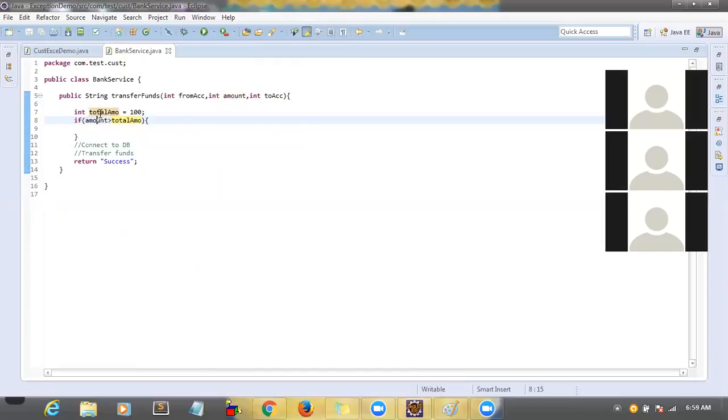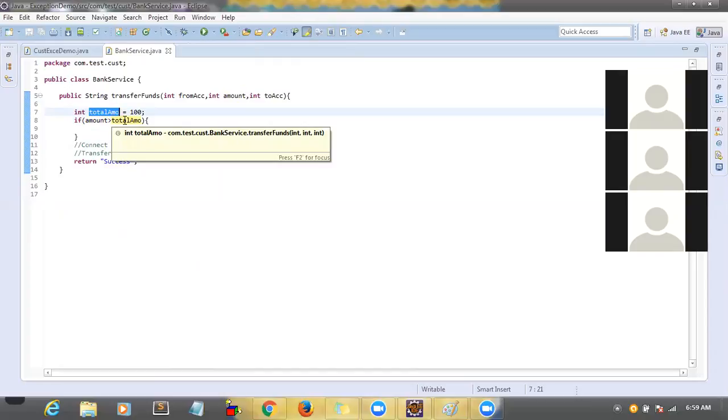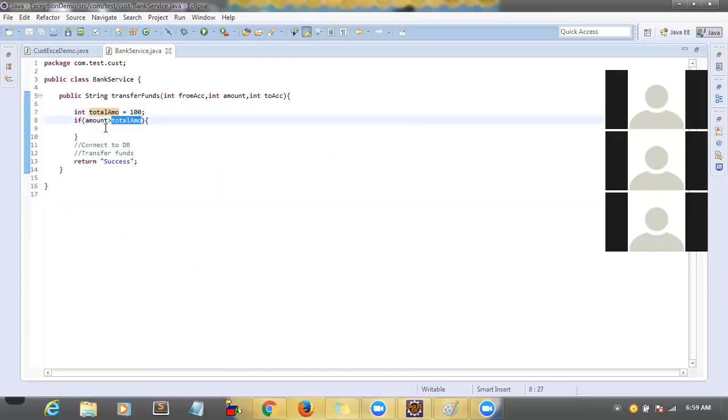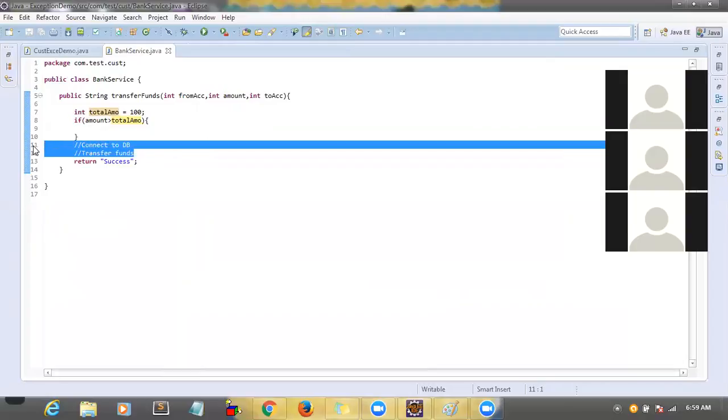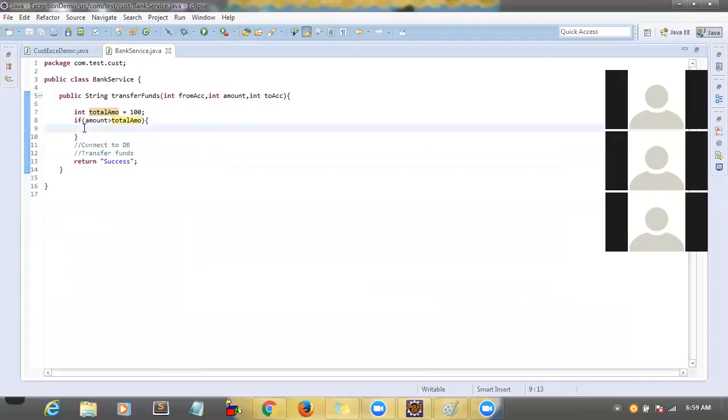If the current amount the user has is less than the amount the user is trying to transfer, then we have to display to the user, please, there are not enough funds. Some message we need to display, right? So we don't need to connect to the database, and we need not execute this transfer funds functionality. It's a waste, right? So we need to stop this execution at line number 9 only.